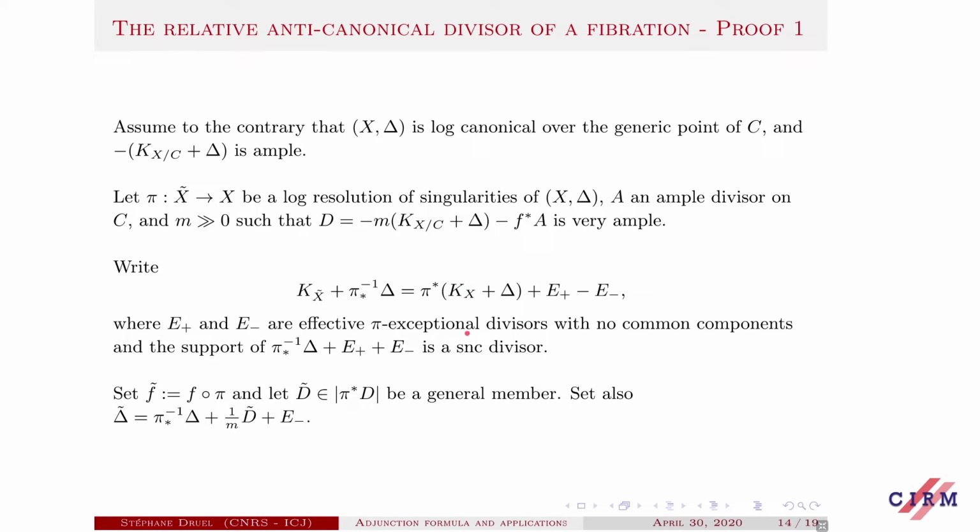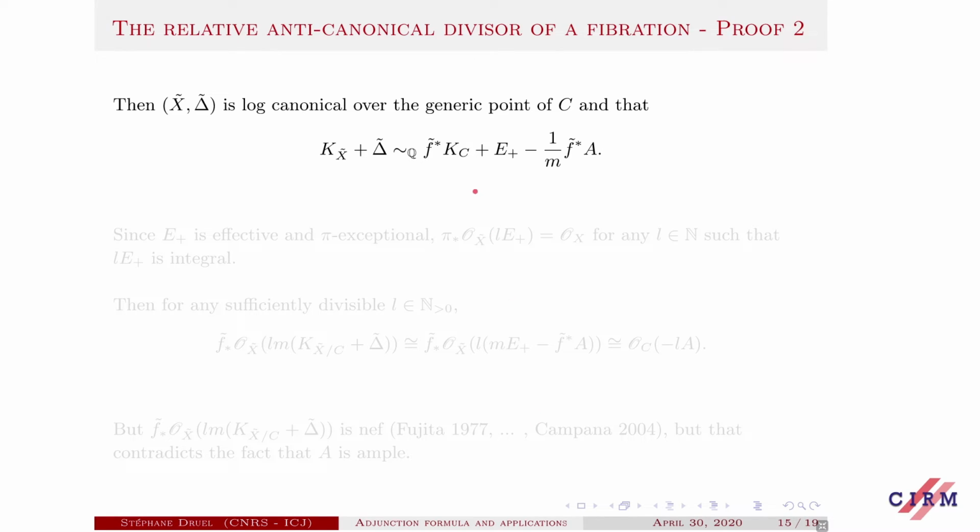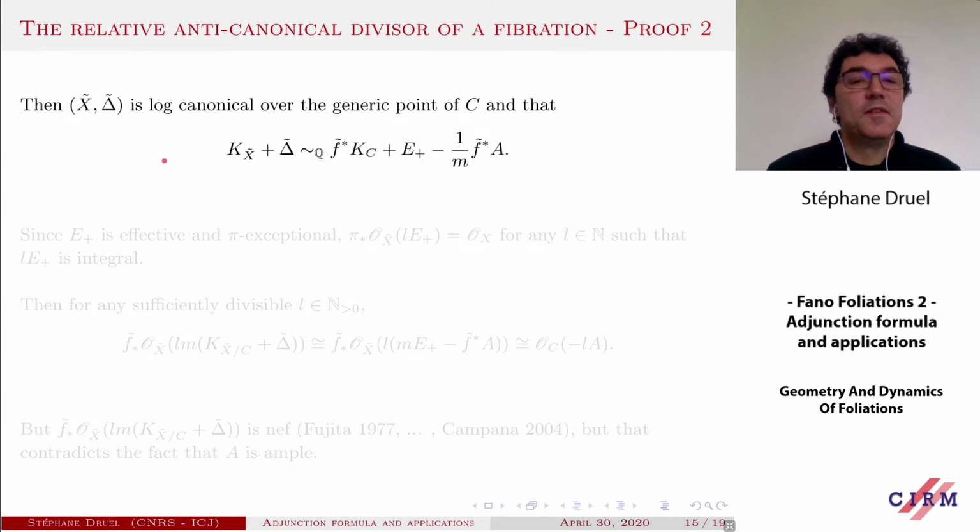And you will use this data to cook up a new boundary on X tilde. So you just look at the composite map from X tilde to C, and you consider a very general element, D tilde, in the pullback of this linear system here. And then you set delta tilde to be the strict transform of delta, plus 1 over M this D tilde, plus E minus.